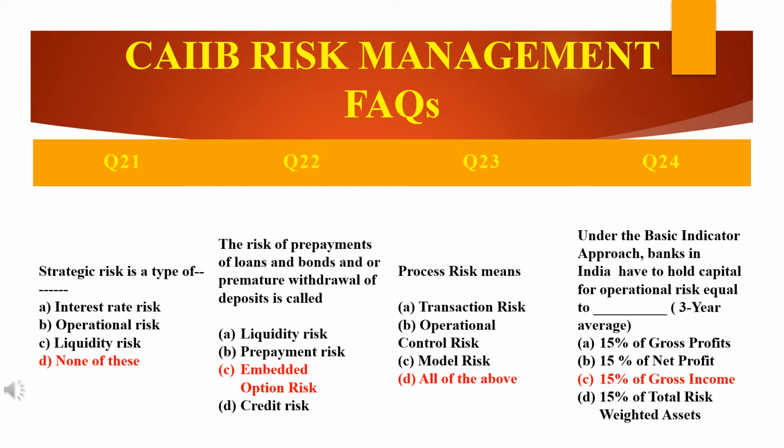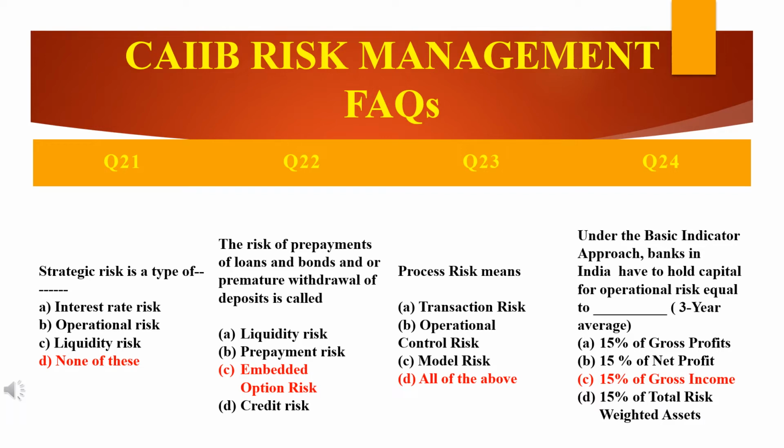B could be the answer, but as it includes legal, that is correct, but it excludes strategic and reputational. That's why interest rate and liquidity will not come into strategic risk type. B will come, but as it excludes strategic and reputational risk, it will not be the answer. Therefore, B is also not the answer. The answer will be D, none of the above.